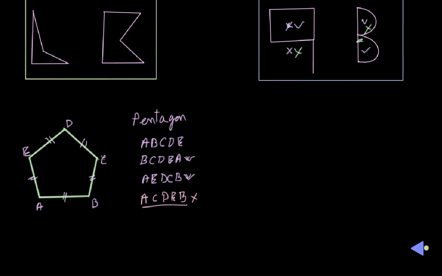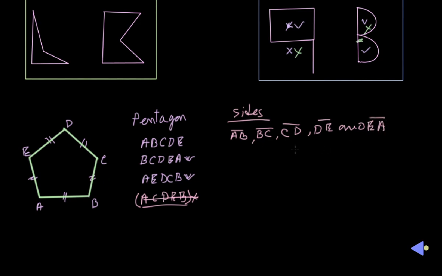A, C means what? There is no line between A and C, so that is not possible. Actually, that is not a valid naming for a pentagon or any shape. So here in our pentagon, the sides are A, B, B, C, C, D, D, E, and E, A. Those are the 5 sides of the pentagon.